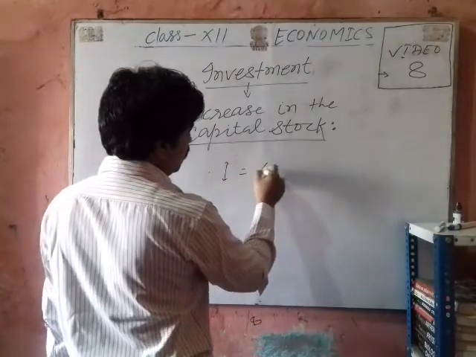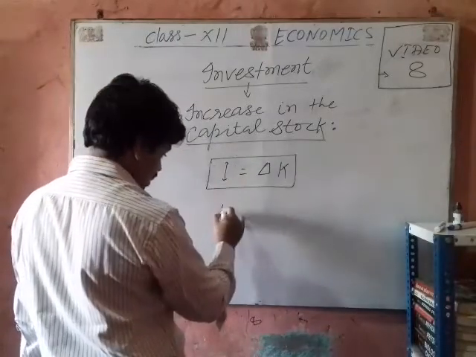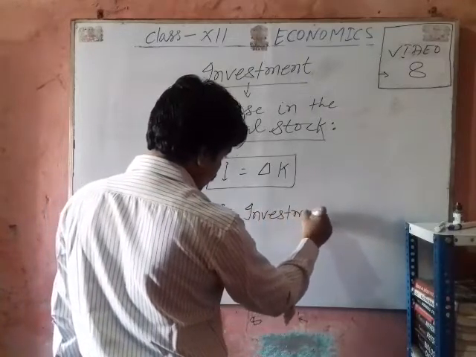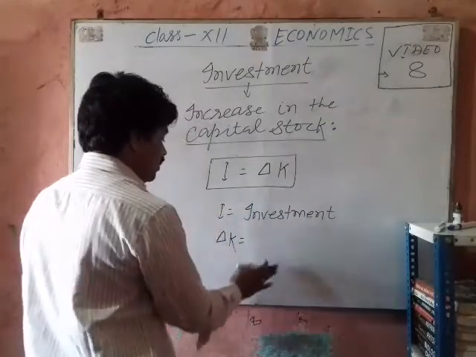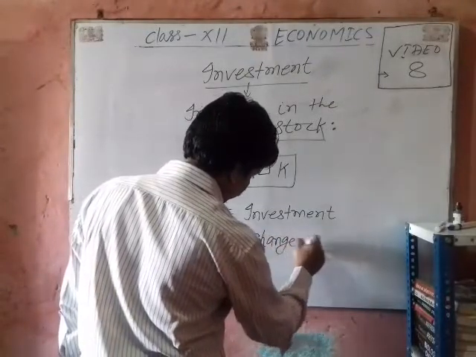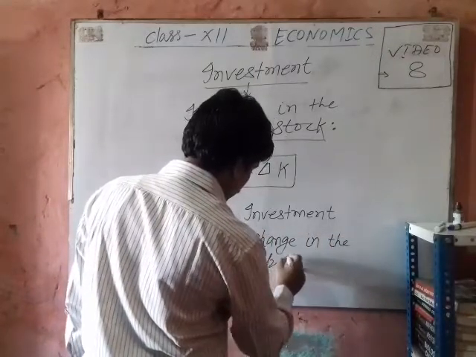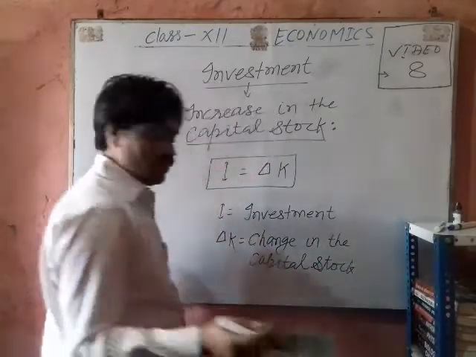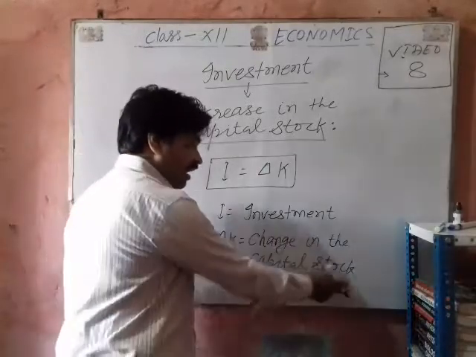I is equal to delta K. Here I refers to investment and delta K refers to change in the capital stock during the period of an accounting year.